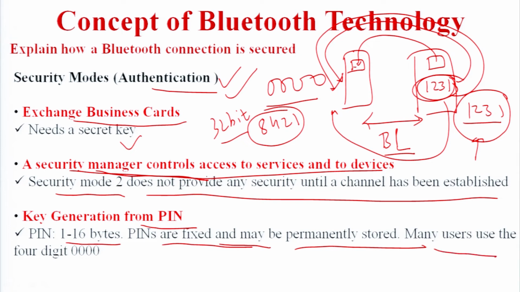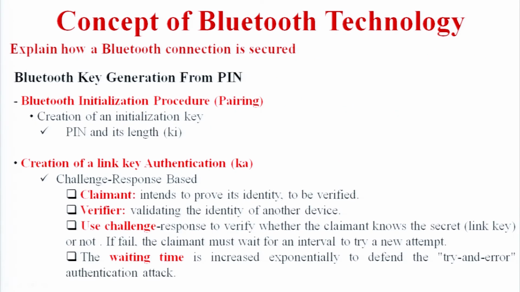Many users use 4 digits. If we need to provide more security, we can increase the number of bits, say from 0000 to 8 digits. More bits means more security is provided to the user.